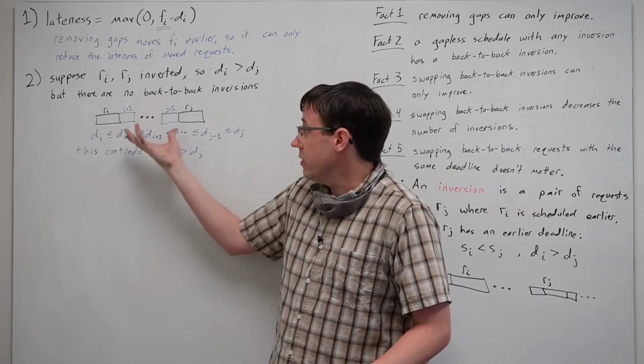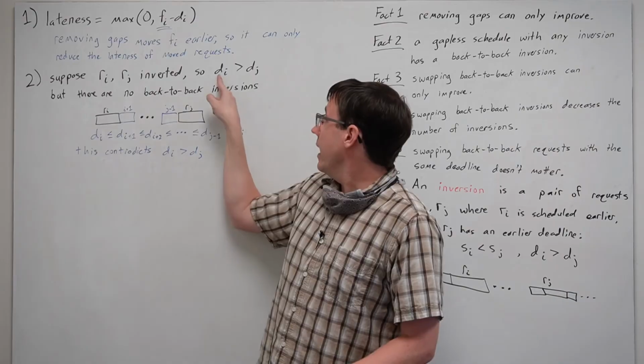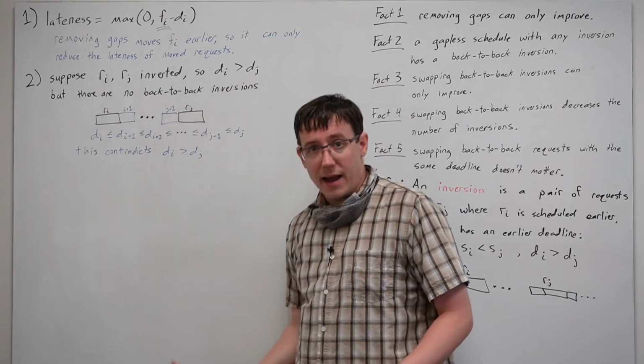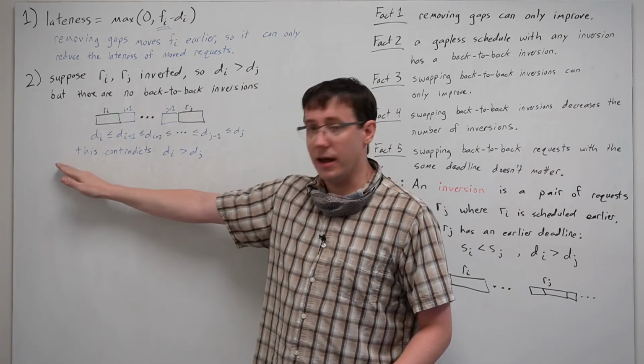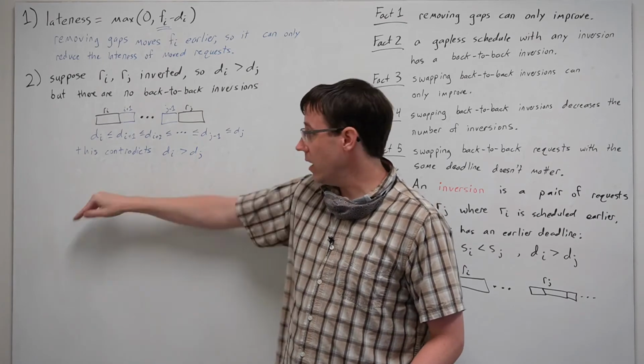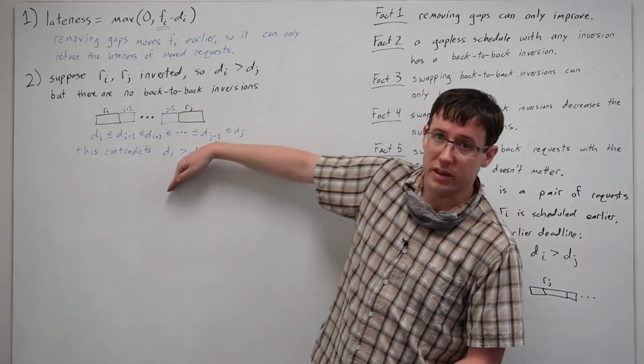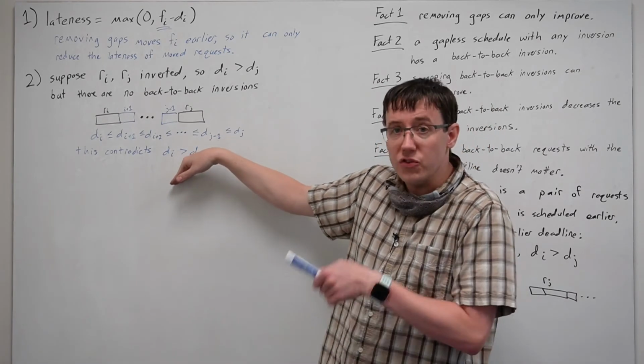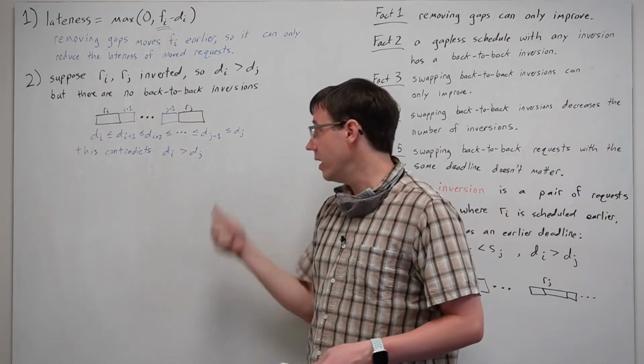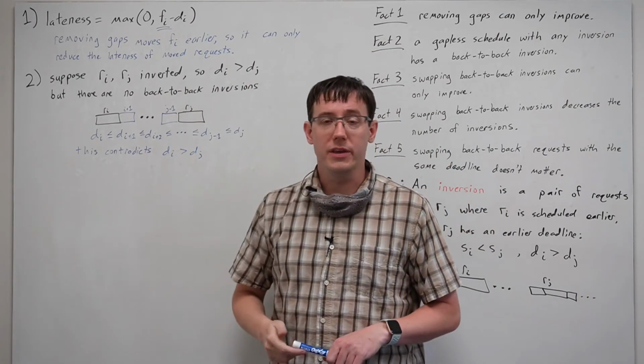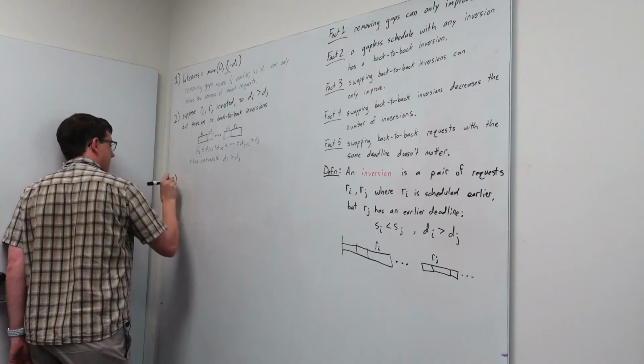Another way to think about this is that if we at some point have to go down in terms of deadline to get from i to j, we can't have been going up the entire way. There has to be some point at which we drop down in order to get to the smaller deadline.